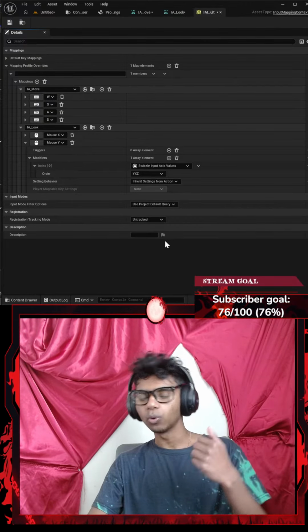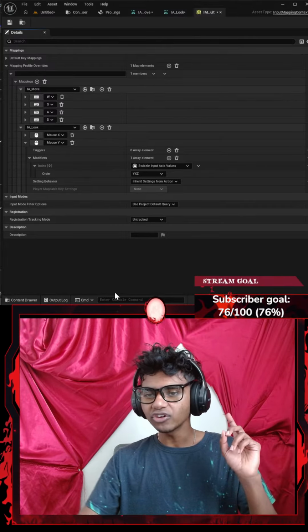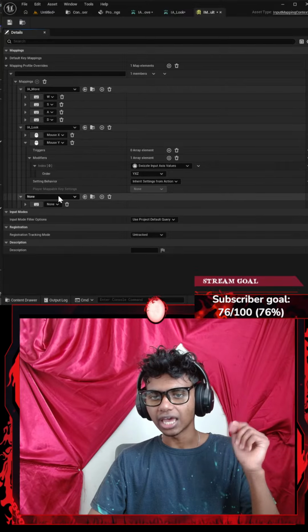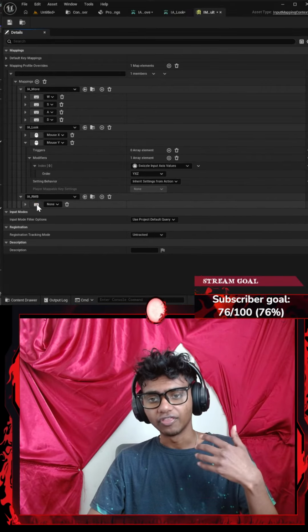Without this, I will be turning only in the x-axis. I fell for this mistake for like the longest time, guys. Okay, that's it. I'm going to go with a plus again. Now, in my plus, this is going to be IA_RMB. That is going to be my right mouse button. And that's about it. So far, so good.